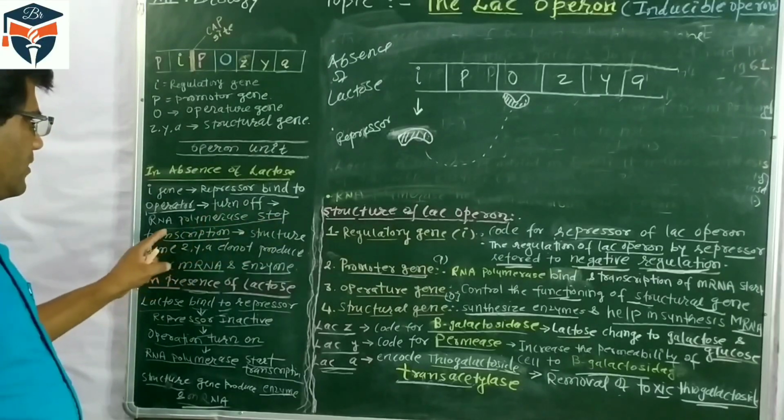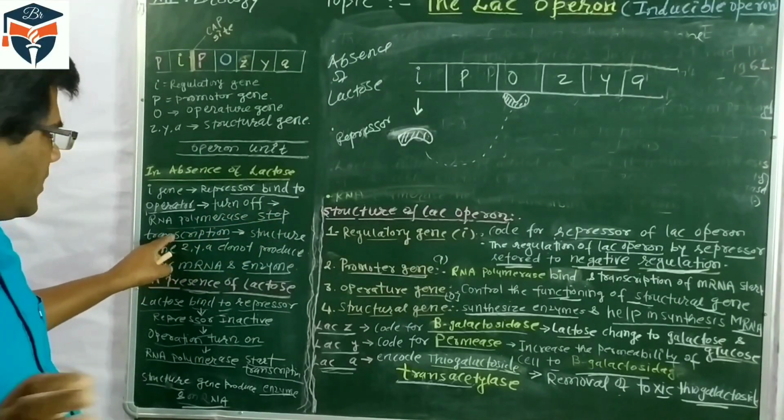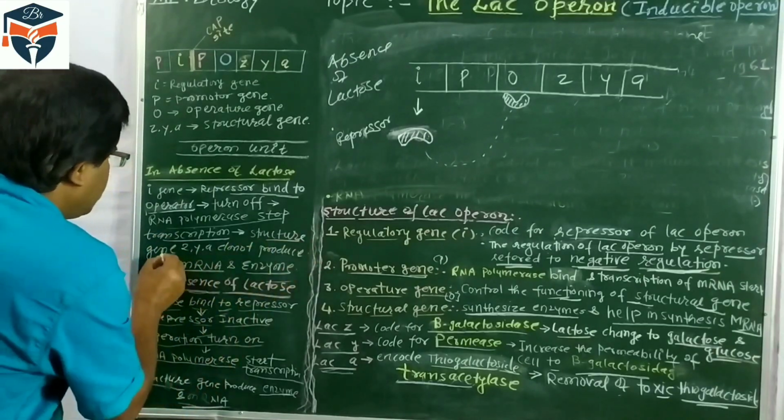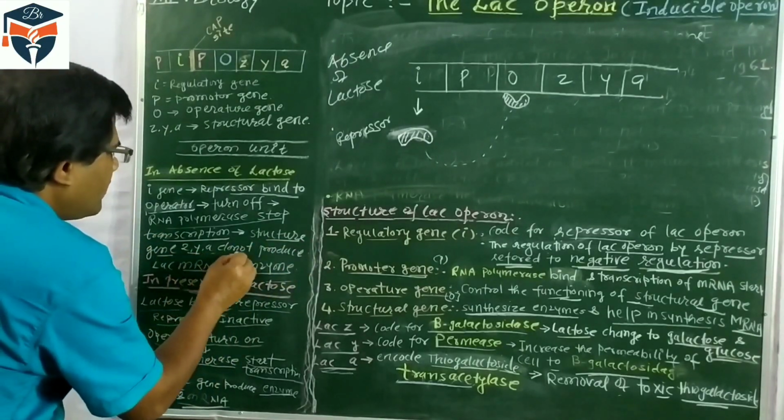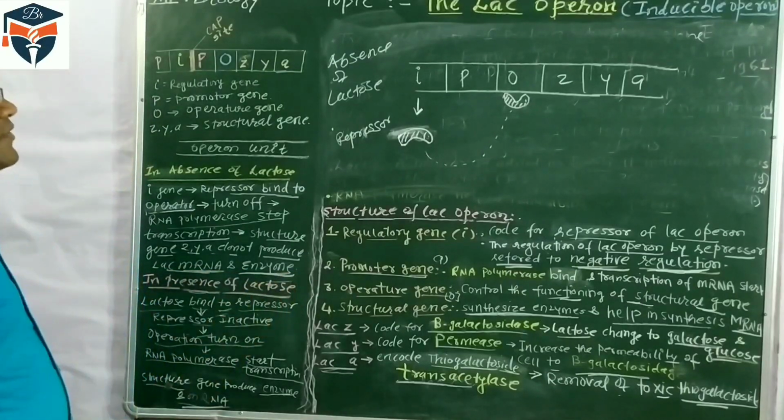And when RNA polymerase stops transcription, it means mRNA synthesis does not take place. The structure genes ZYA do not produce mRNA, enzymes and protein.